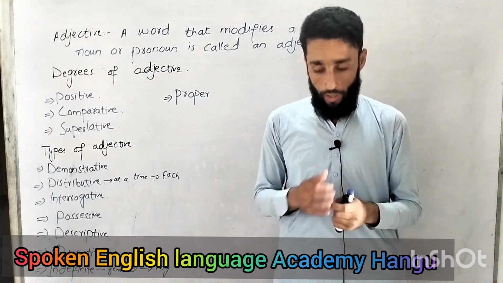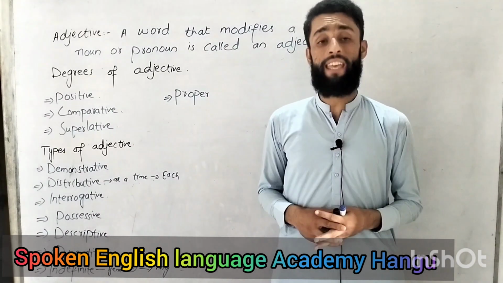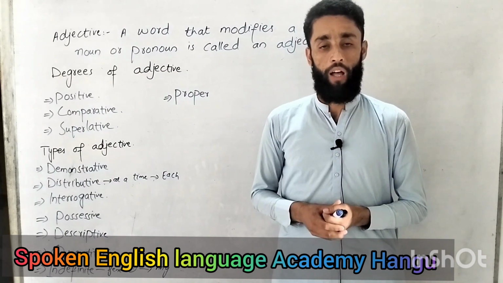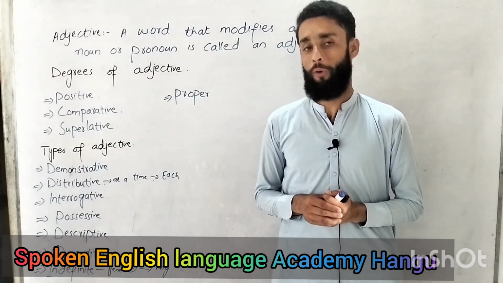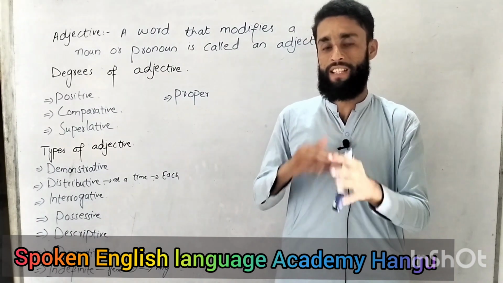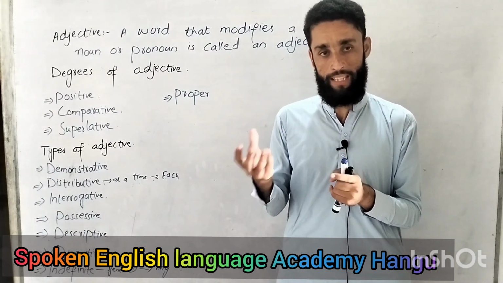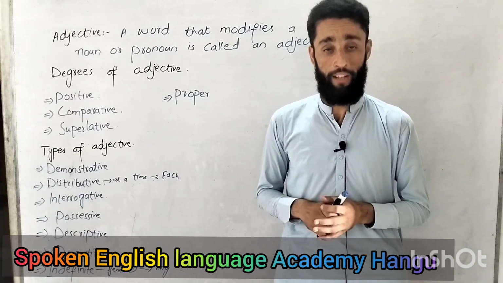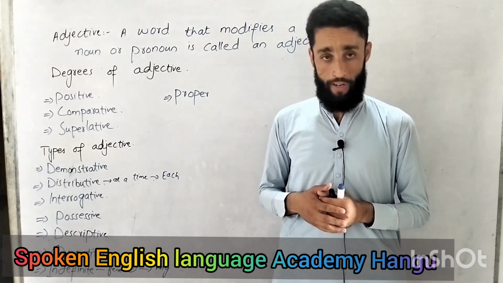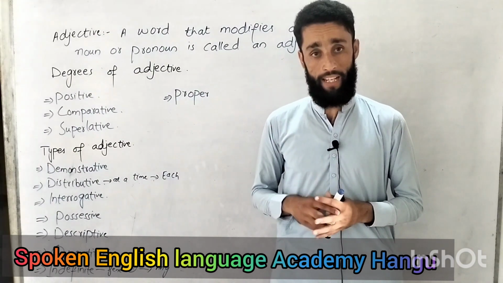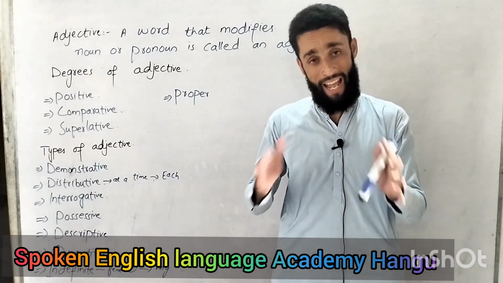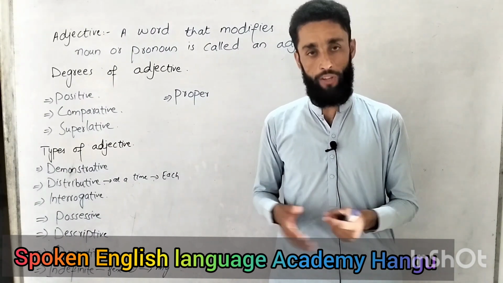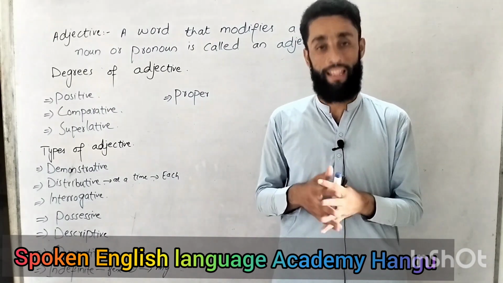For example, I say he is a boy. And if I say he is a very good boy, here good is adding something to the meaning of boy, like the boy is a good one. So that is an adjective, that is an example. And an adjective is always used before a noun. That should be kept in mind: an adjective is used before a noun because it adds something to the meaning of a noun or pronoun. So that's why we should use it before that.